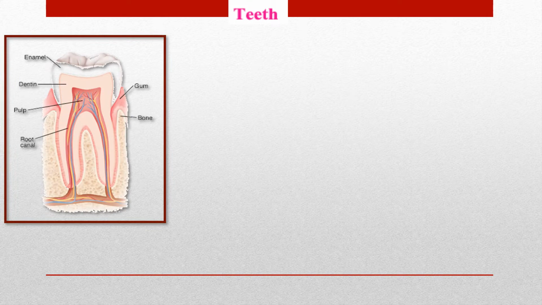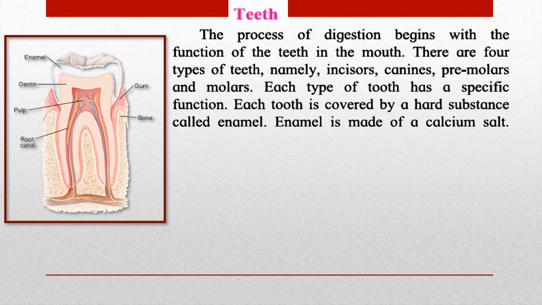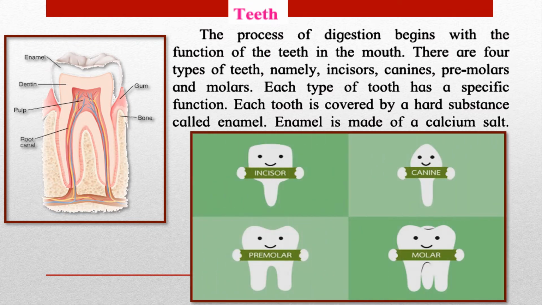Once you put the food into your mouth, very first thing is your teeth are acting onto the food. हम लोग खाने को चबाते हैं. You chew the food. The process of digestion begins with the function of the teeth in the mouth. There are 4 types of teeth, namely incisors. You all can see the structures. I've given you all the picture here.